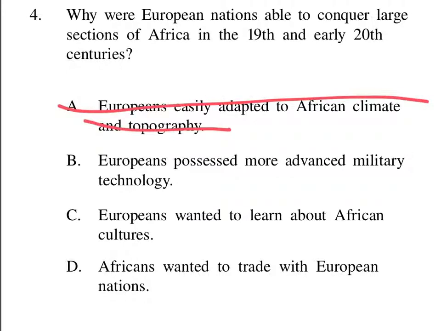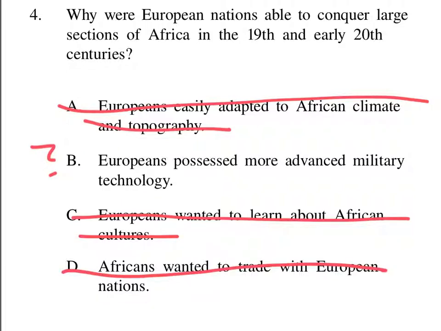Was it because Europeans possessed more advanced military technology? Well, I know they had guns and cannons and many individuals in Africa did not, so I'm thinking it's probably B. I'll put a little question mark there. Was it C, Europeans wanted to learn about African cultures? No, I don't think that's appropriate. Or was it D, Africans wanted to trade with European nations? I think that might have been true, but I don't think that's the answer to why Europeans were successful in war. I think it's because they had lots of guns and ammunition and weaponry. The answer to number 4 is B.